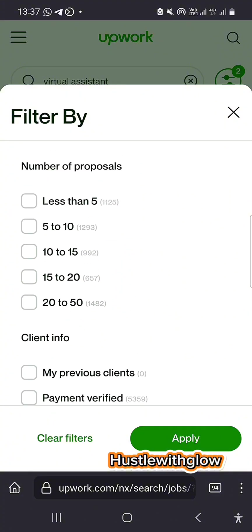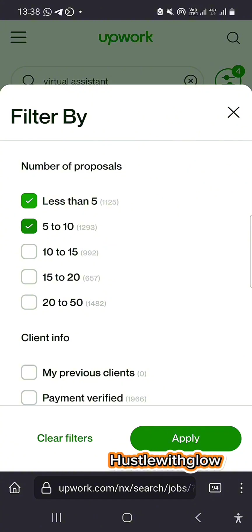What kind of job, do you want it to have a lot of proposals in it, whereby a lot of people have submitted already, or not? You can say less than 5, because trust me, if let's say less than 5 to 10, okay, because if you go to any job brief and you click on it to apply and you see more than like 15 to 20, please don't bother, unless the person indicated that he's looking for 30 or 50 people, right?